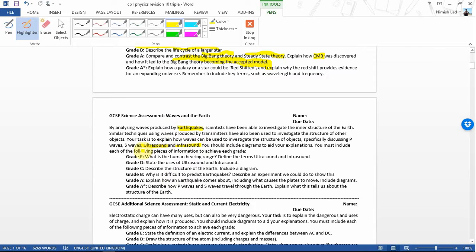I'm going to quickly talk over the assessment points over here, because there's only really 2 or 3 sheets that actually refer to, so it's quite a small part of the course, although they like to ask about it on every single paper in quite a bit of detail, so make sure that you're aware of that. Okay, so in terms of these grades over here, human hearing range, it's pretty straightforward.